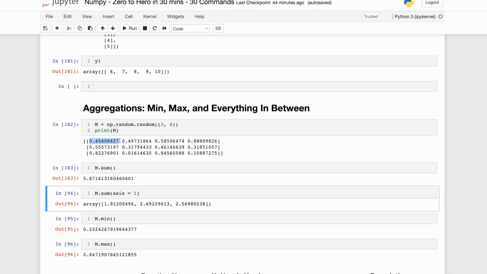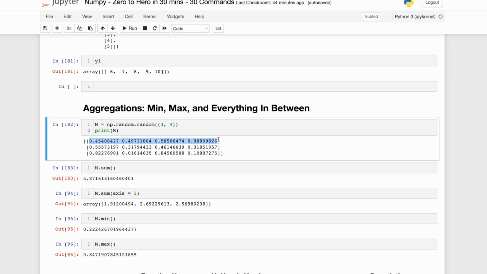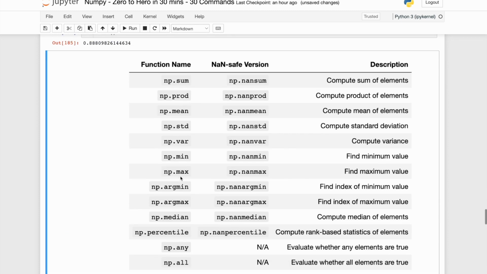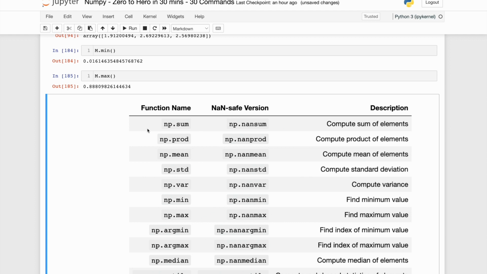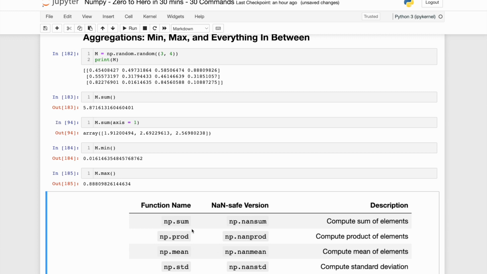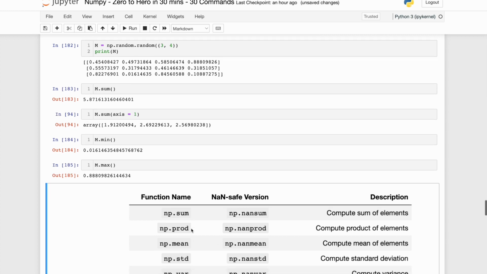This is the direction of axis 1, so it will do a row-wise addition. My first row is added over here, the second row here, the third row here. If I do a min, similar thing. If I do a max, there are a lot of other statistical operations also, like standard deviation, variance, min, max, argmin, which gives the index of the minimum or maximum value, or the median. You can compute percentiles. You can figure out all of these aggregate functions using just one command, on an n-dimensional array or n-dimensional matrices, right?